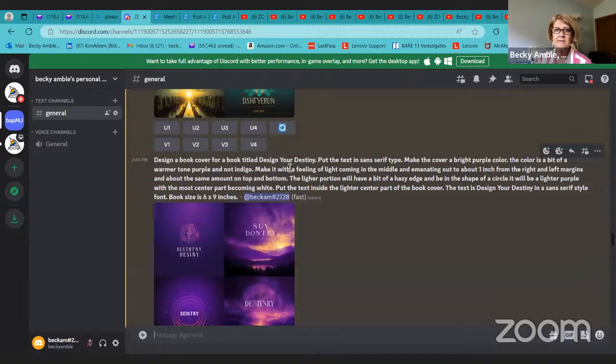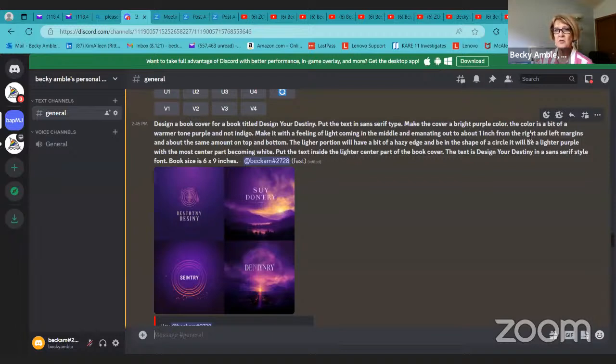Design a book cover for Design Your Destiny. Put the text in sans serif. Make the color a bright purple and a bit of a warmer tone of purple. I didn't want it indigo. And make it with a feeling of light coming in the middle and emanating out to about an inch from the right and left margins, with about the same amount on the top and the bottom. The lighter portion will have a hazy edge and be in the shape of a circle. It will be lighter purple with the center part becoming almost white, or becoming white. Put the text in the middle of the book cover.